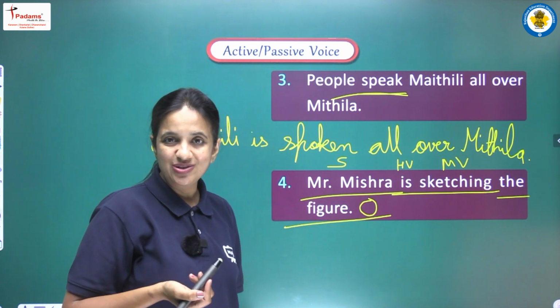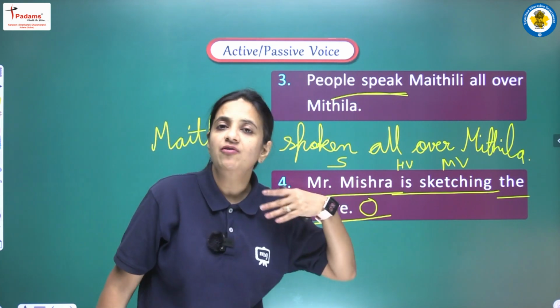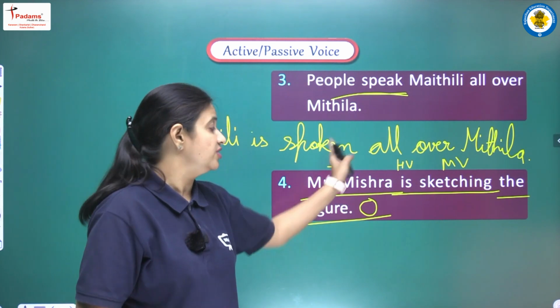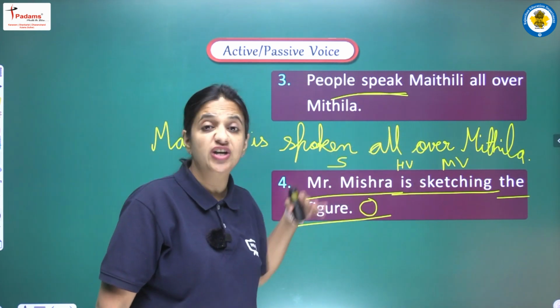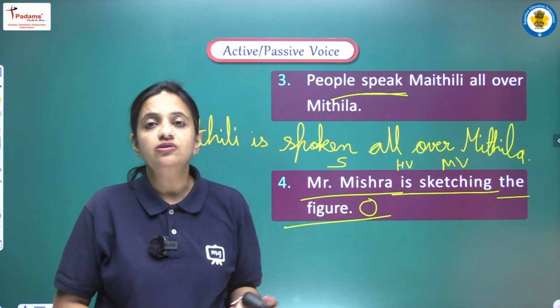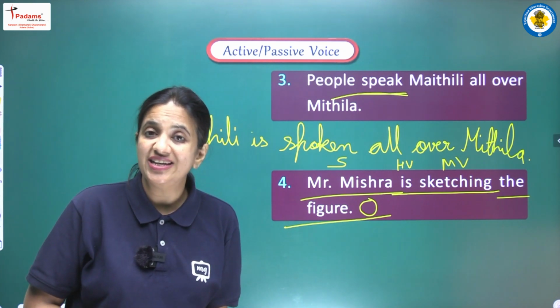According to that we have to convert. So students, अगर आप इस तरह से classifications कर लेंगे, so now it will be easier for you, right? अगर आपको अच्छे से पता है what is the subject, what is the helping verb, main verb क्या है, object क्या है, so ये classification अगर आप कर लेंगे roughly, so you know to convert the sentence into passive voice, it will be very much easy for you all.